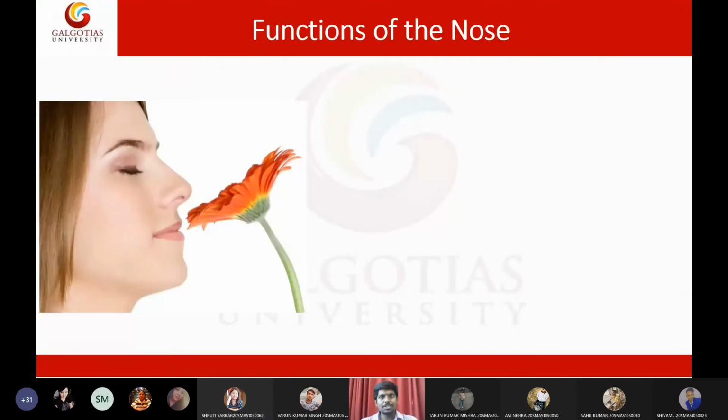So next is functions of the nose. Can anyone say the functions of the nose, students? Give me some functions of the nose. The third sensory organ is the nose. What are the functions of the nose? Is it only meant for smell? Smell, okay, I'm agreeing. The primary function of the nose is smelling. Is there any other function for the nose? Breathing, very good. The secondary function of the nose can be breathing. Both are primary functions only. Okay, then any other functions?